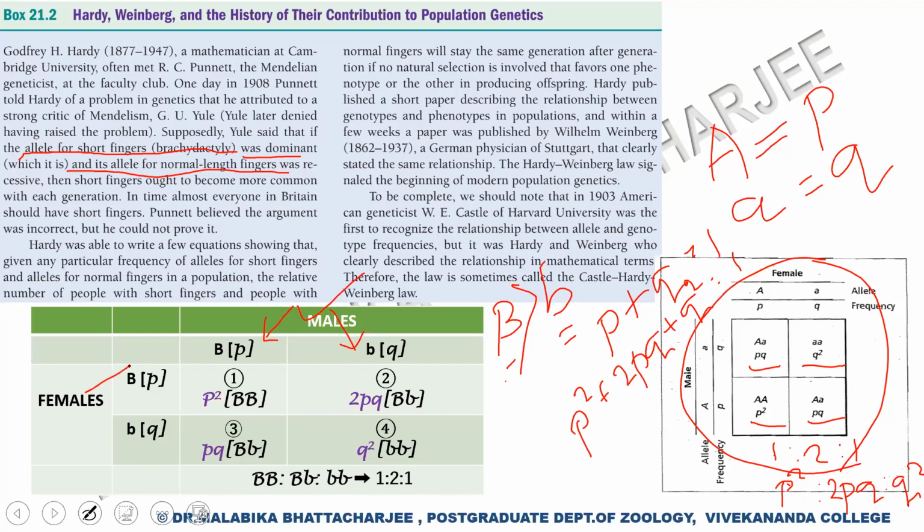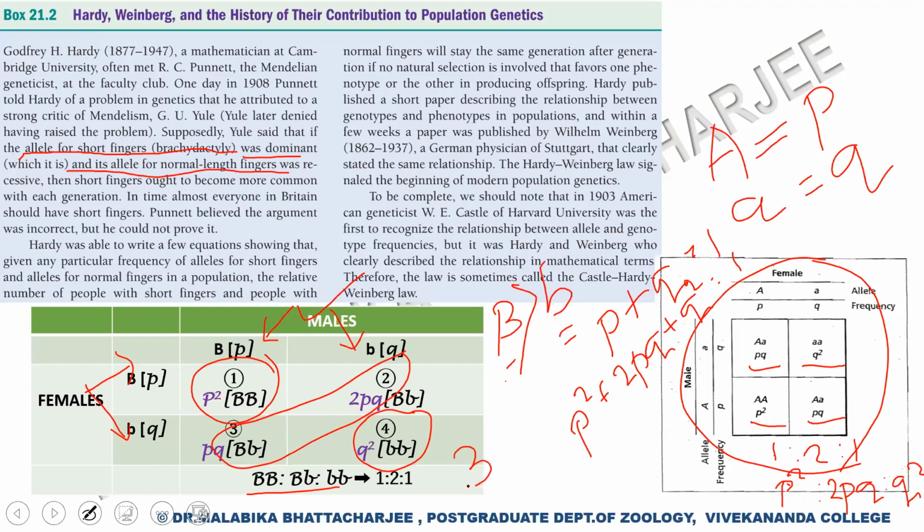And from the females, we are again getting capital B, small b. When we do this cross, it is assumed that we'll be having one homozygote, two heterozygotes, and again one homozygote. Now, if we look at the genotype of this cross, capital B capital B will have short fingers. Capital B, small b will also have short fingers. Only the small b small b will have normal length fingers.